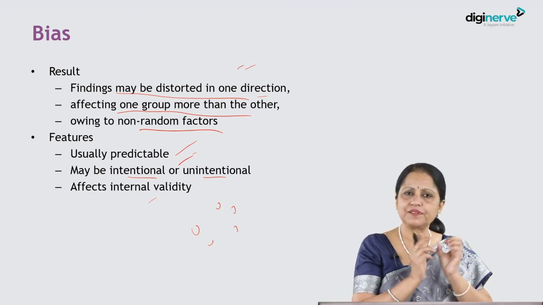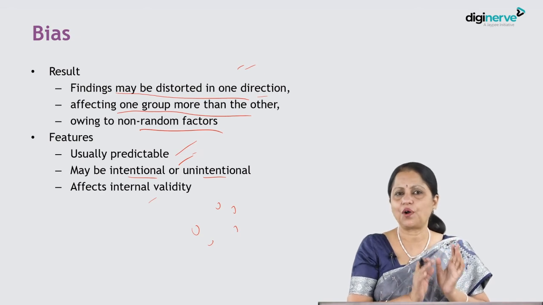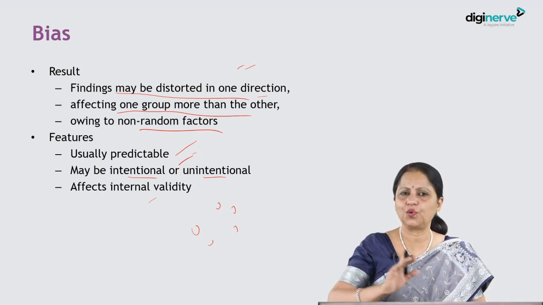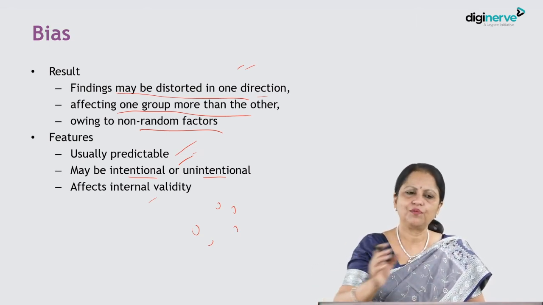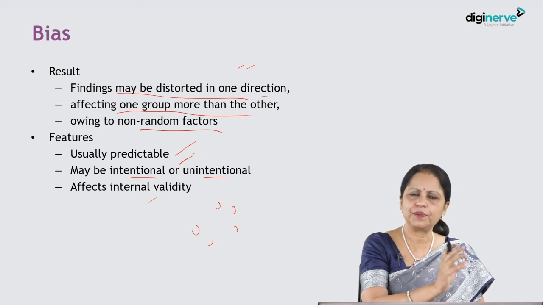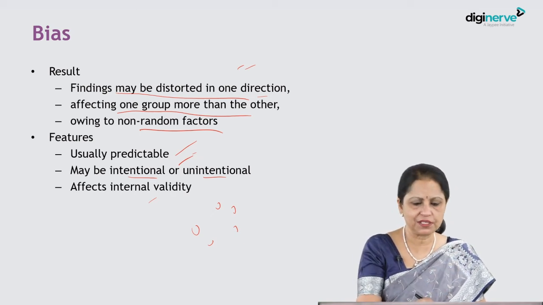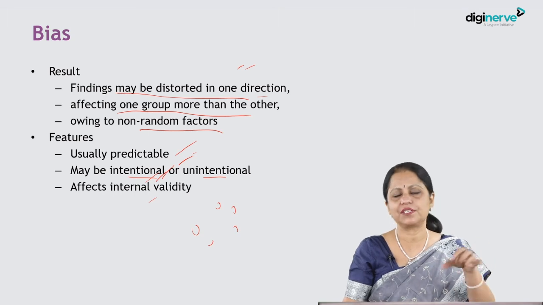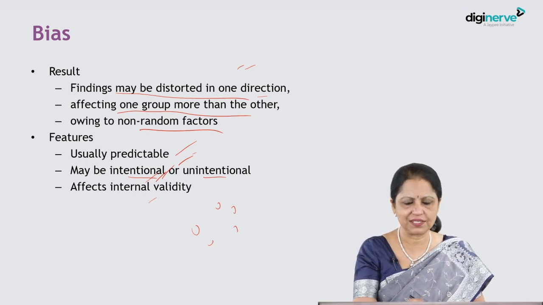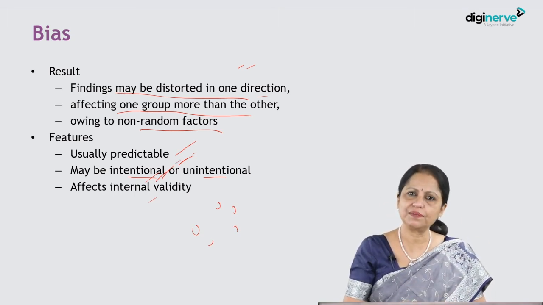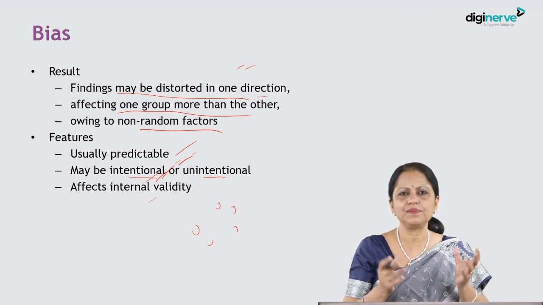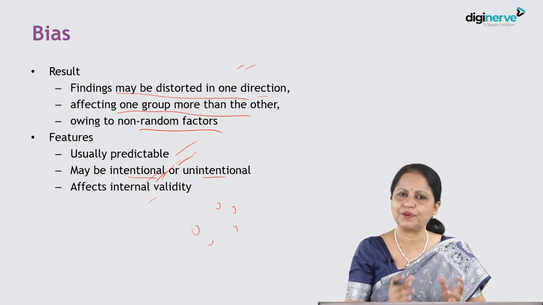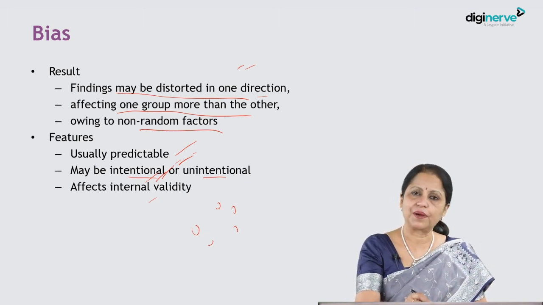But we have purposefully selected. That is known as non-probability sampling. Means we didn't go for a random one. We had a purpose. Purposefully we selected a sample. So that means it is intentional. And that sample we selected may not be representative of the entire population. So intentionally we have committed a mistake in the system or the way in which we have performed the study. So that is bias.